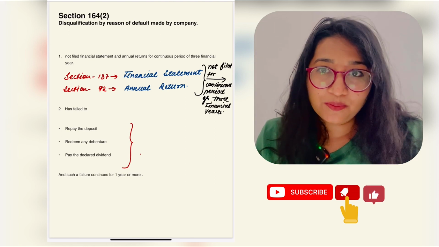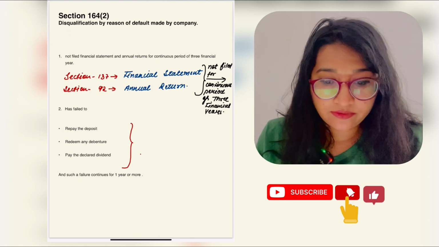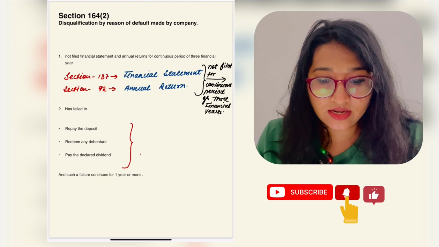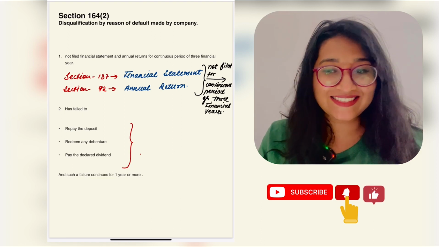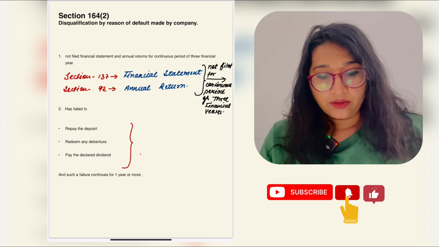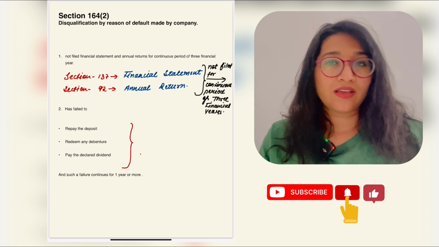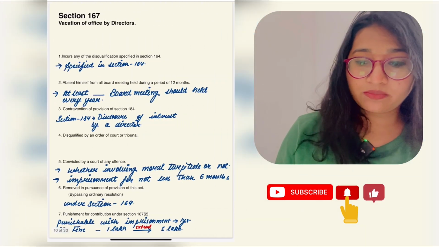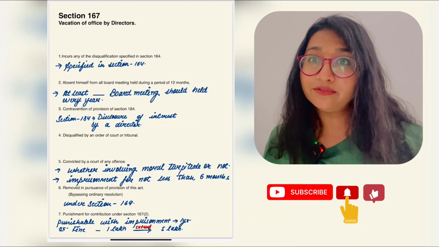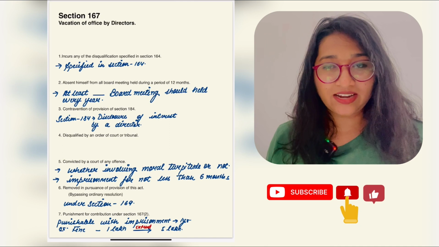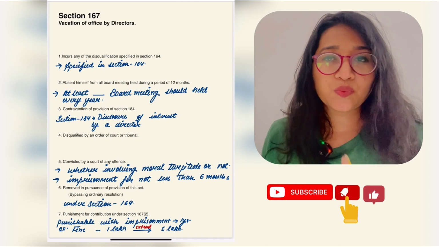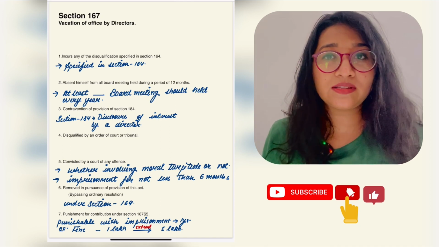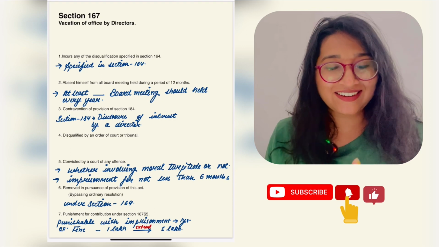Yesterday's topic was the disqualification of director under section 164. Hope up to this, everything is clear to you. We are going forward, and today's topic is vacation of office by director. Do you remember section 164, where I was discussing the disqualification of director?